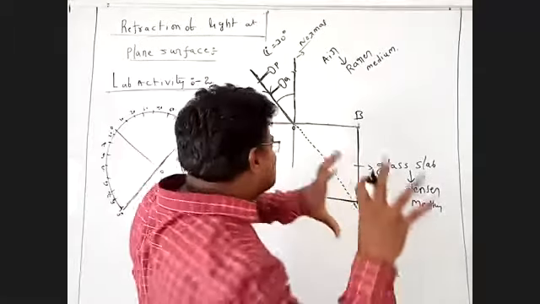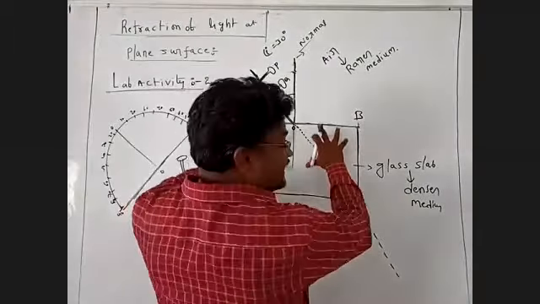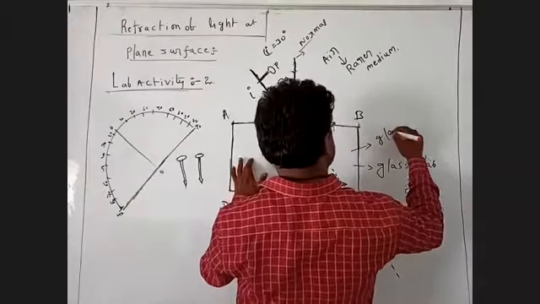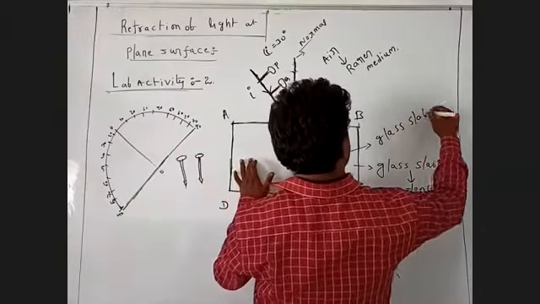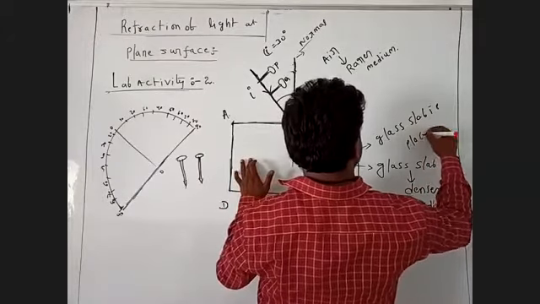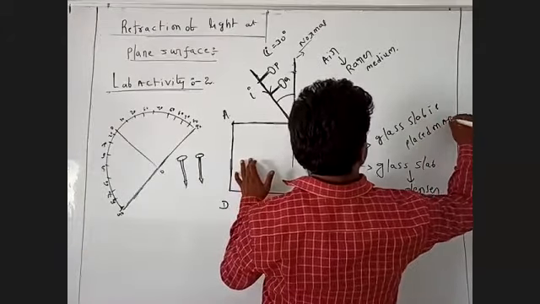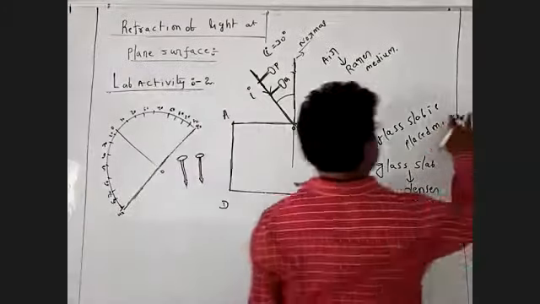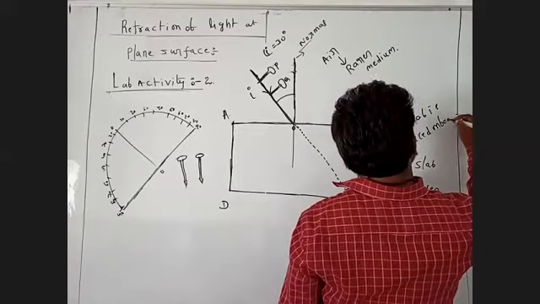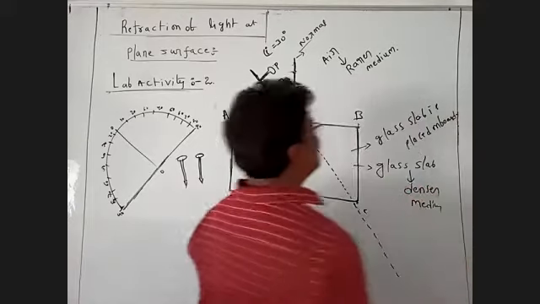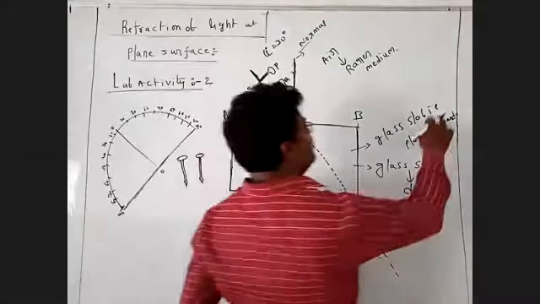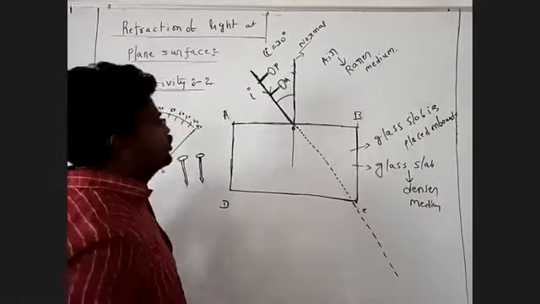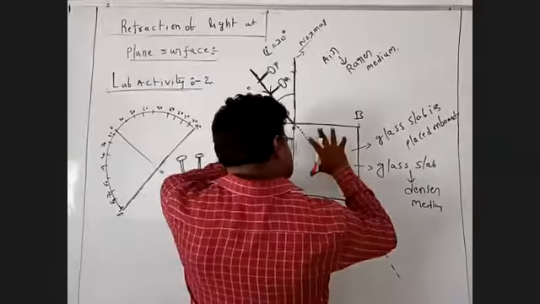Now the glass slab is placed here, on the ABCD line, placed on the board. Now the glass slab is at this place.